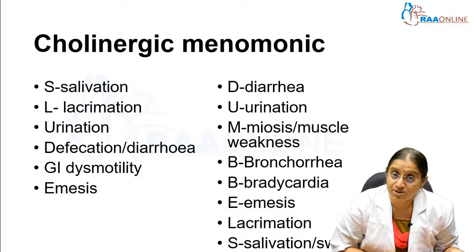There is a cholinergic mnemonic also for us to remember it well. We have two of them, and you can take whichever is easier for you to remember the cholinergic symptoms. One is SLUDGE, where S is salivation, L is increased lacrimation, U is increased urination, D is defecation and diarrhea, G is gastrointestinal dysmotility and E is emesis. Or there is another mnemonic called DUMBBELS, where D is diarrhea, U is urination, M is miosis and muscle weakness, B is bronchorrhea, B is bradycardia, E is emesis, L is lacrimation, S is salivation.